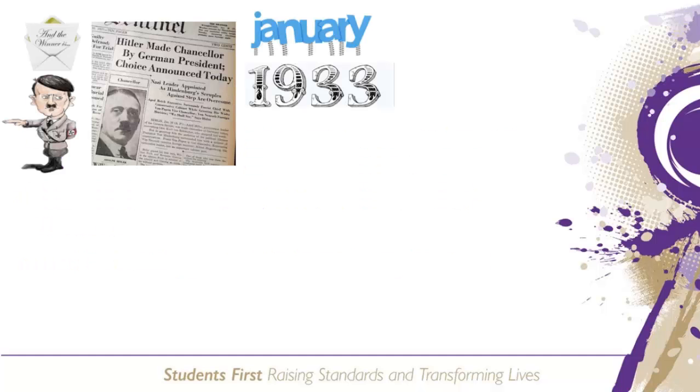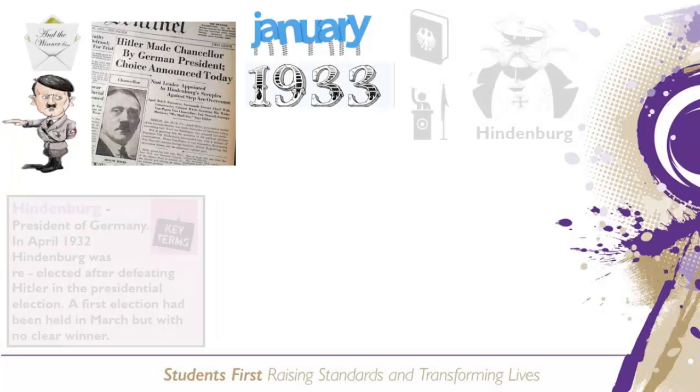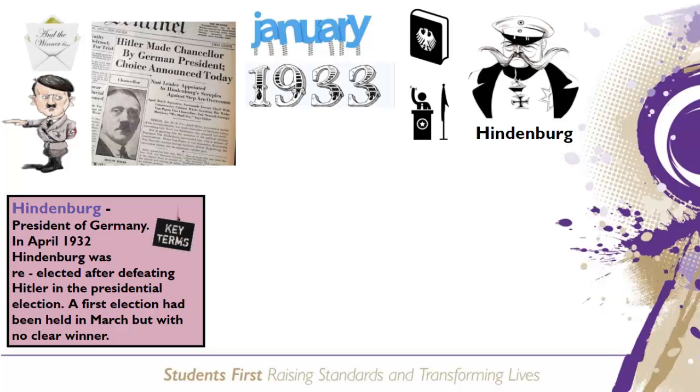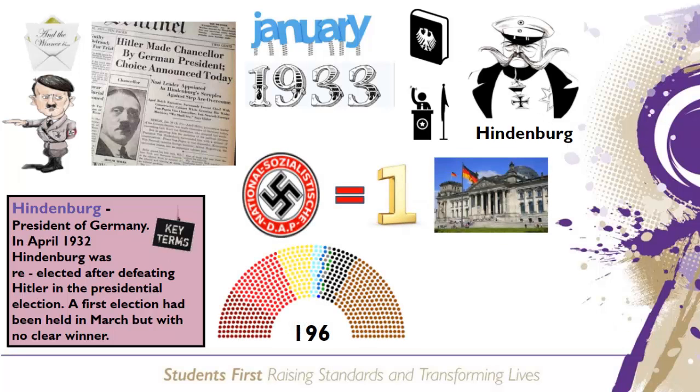As we know, in January 1933 Hitler was made Chancellor of Germany, but even though he was now Chancellor, there were still limits to the powers he had. For example, the Weimar Constitution controlled what he could do in the role. Hindenburg was still president, so he controlled what the Chancellor could do, and even though the Nazi Party was the largest in the Reichstag, they only made up 1/3, so they still did not have a majority.